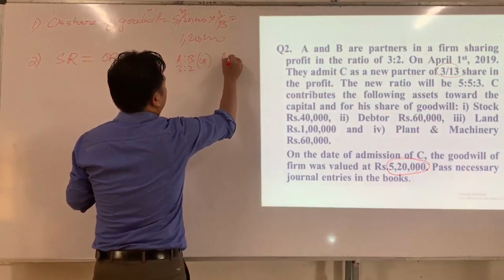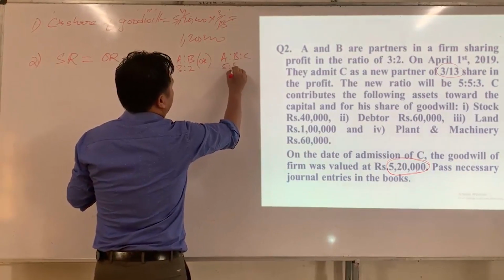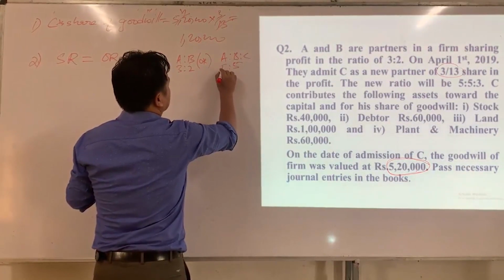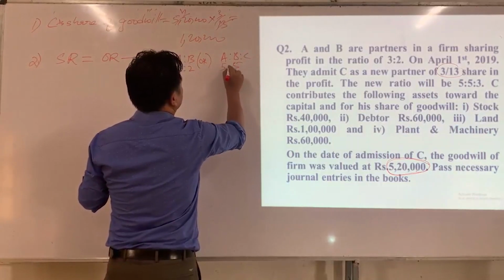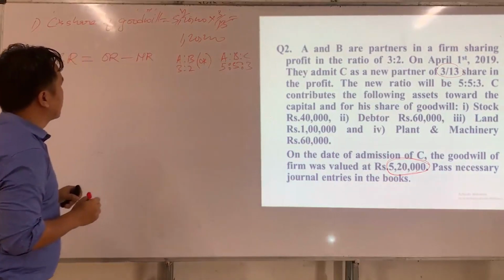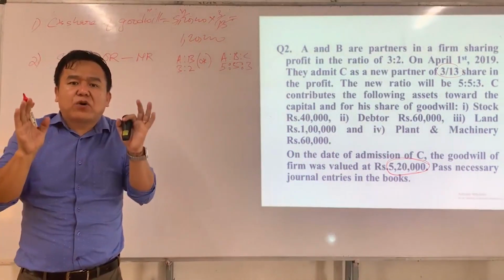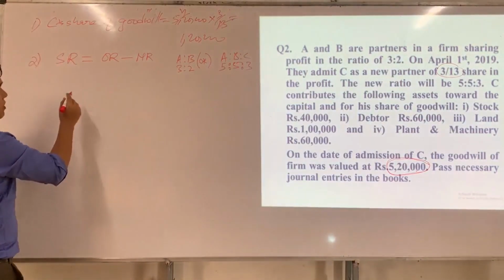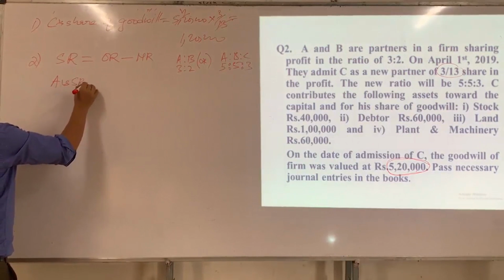So new ratio of A, B and C is 5:5:3. Now we have to find sacrificing ratio of all partners. Now we have to find A's sacrificing ratio.